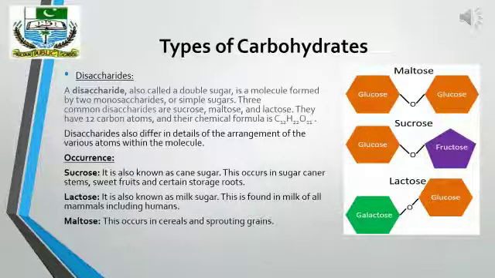In the picture, as it is shown, when 2 monosaccharides combine, one disaccharide will be formed. When 2 glucose units combine, they will form maltose. When fructose and glucose combine, they will form sucrose. And when galactose and glucose molecules are condensed together, lactose will be formed.